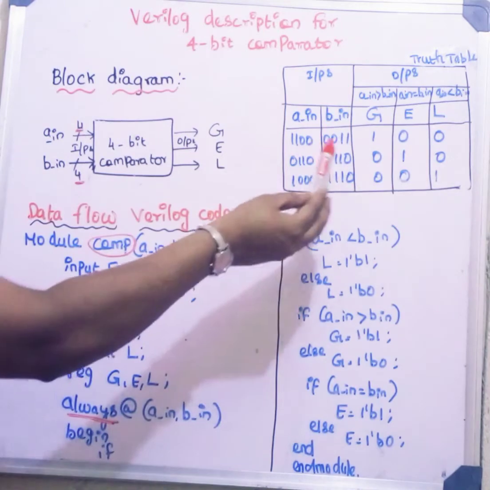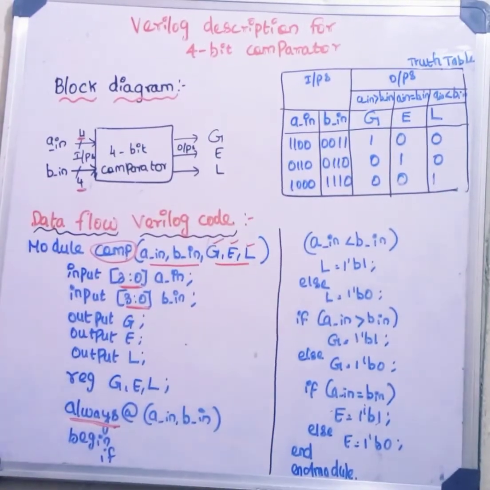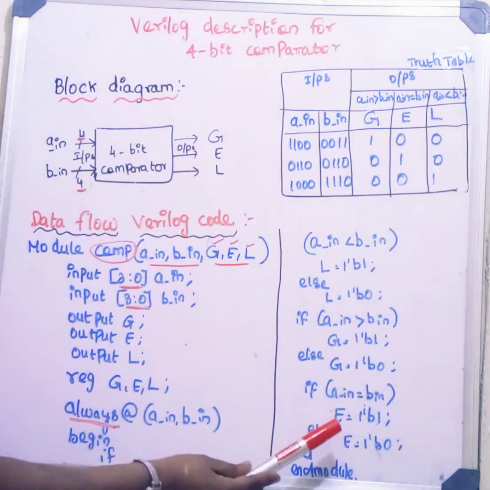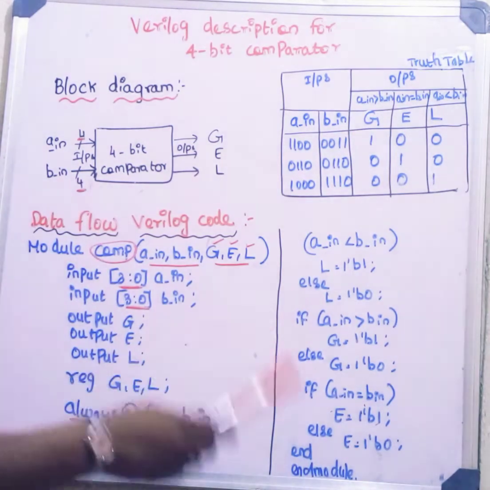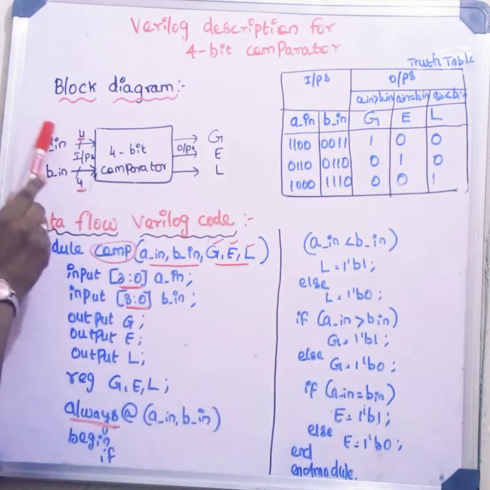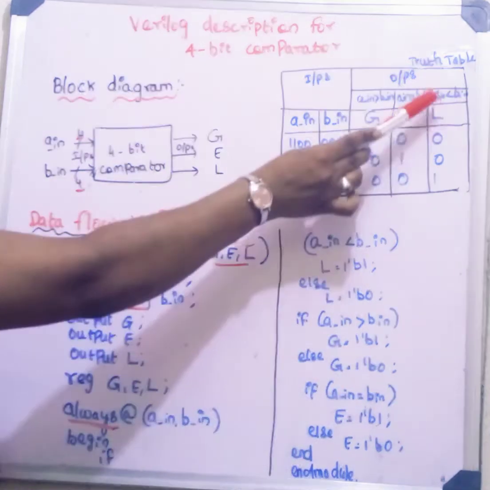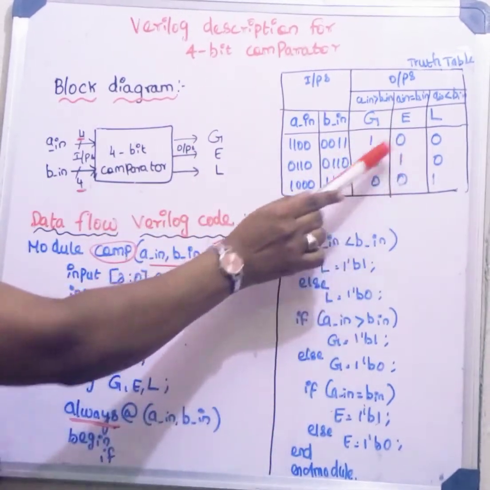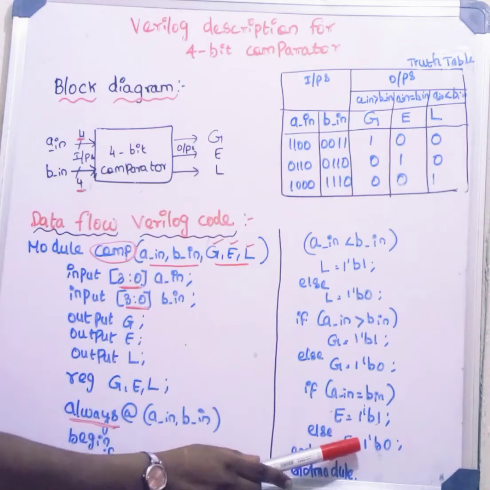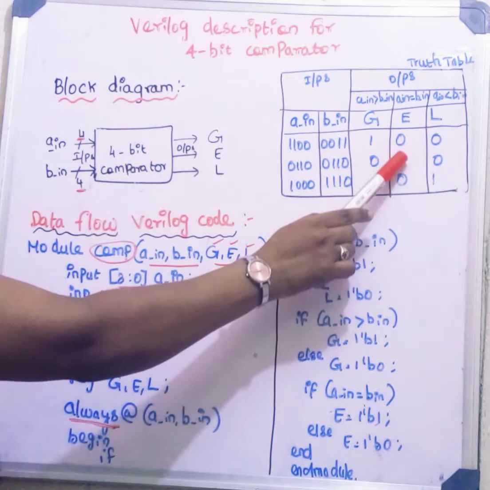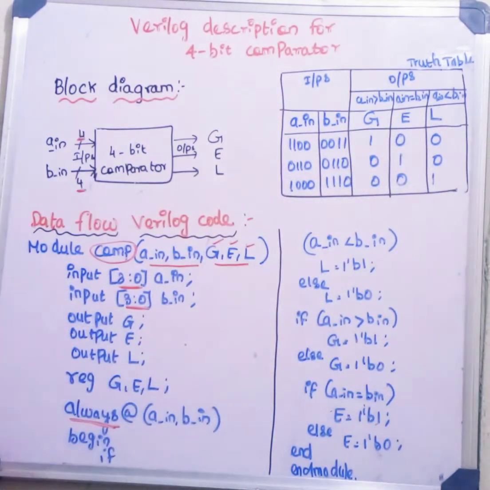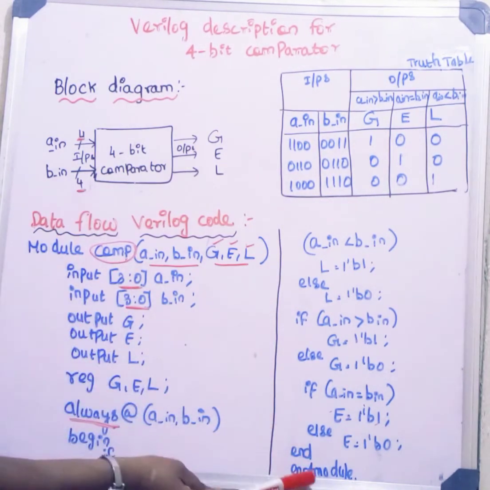If A(n) is equal to B(n), my equal output is 1 bit, that is 1, it will be displayed. That means if A(n) is equal to B(n), that means this is equal to this, then the equal to symbol will be highlighted. Remaining everything will be 0. Else E is equal to 0. Everywhere it is E equal to 0. See, if it is equal only, it will highlight. Else everything will be 0. Next, for this begin we are ending here, and for this module we are ending with end module.